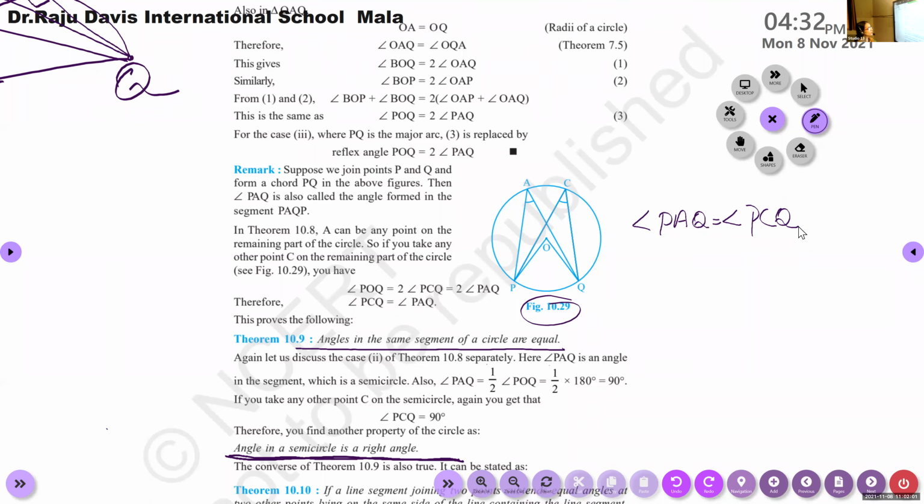Angle PAQ equals angle PCQ, and both are equal to half of POQ. These are the relations connecting these three angles.